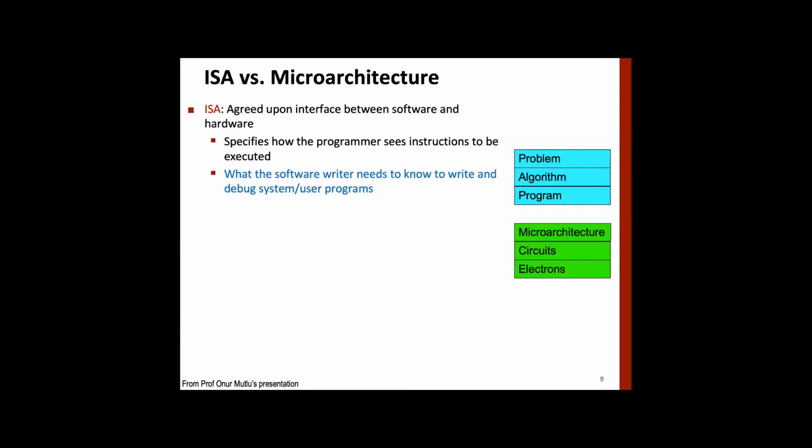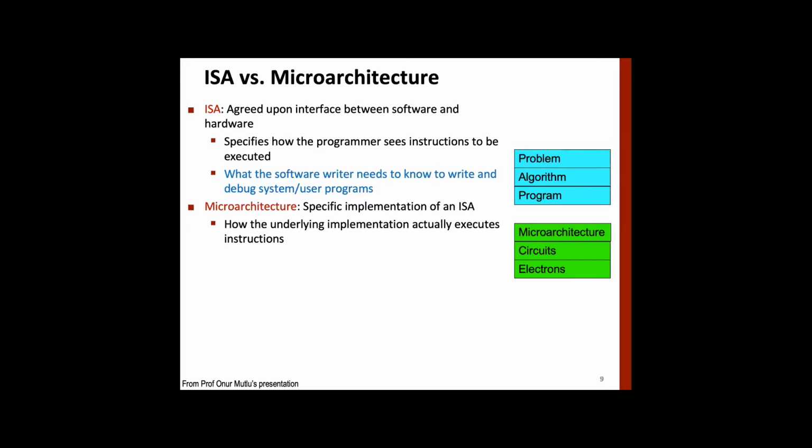So essentially, ISA is what a software writer needs to know to write and debug system and user programs. Again, a software writer essentially means any programmer that even writes a program in a higher level language but it compiles into assembly language, and then he wants to know how this program is executing.